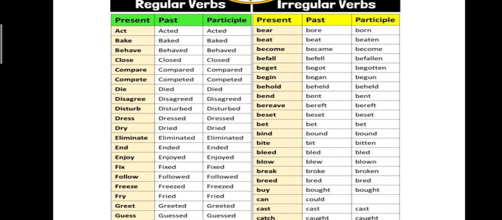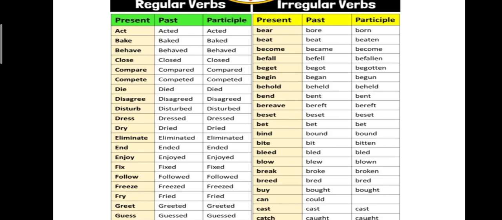Before that, I want you to learn what is meant by V1, V2, V3. Yes or no? I was already saying V1 is the root form of the verb. What is the root form? Act, bake, behave, close, compare. These are the root forms. That is, the present forms of verbs are the root forms of verbs.